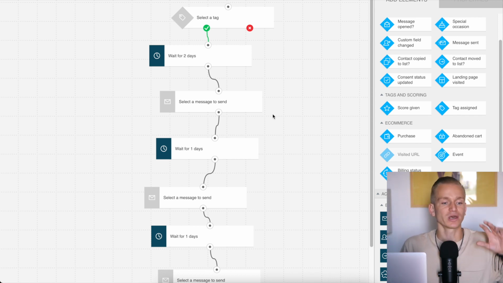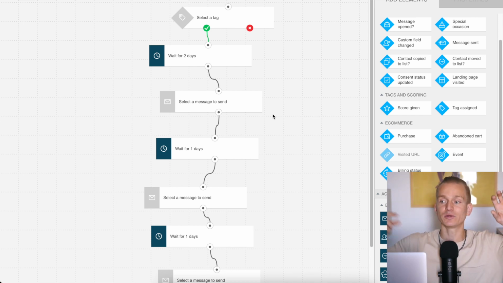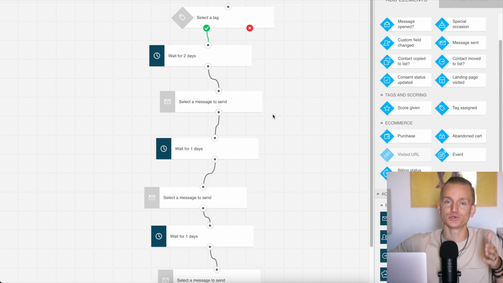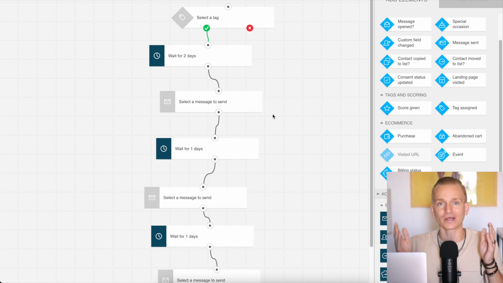But for example, if someone visits a certain page, they might be interested in whatever content is on that page. So let's say you're selling different services or products and someone visits one specific category. Then you can put them in an automation tailored to that category, rather than a general automation sending them emails about everything. Here, you know exactly what they were interested in, and you can send them emails accordingly. So hope you get the point of what I'm trying to explain, but believe me, it's very powerful.